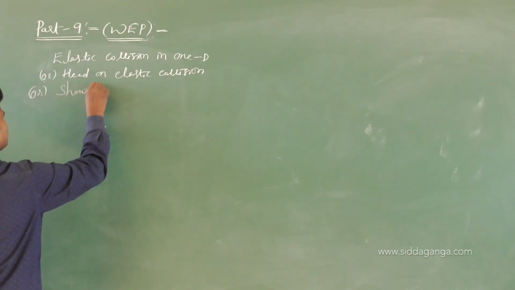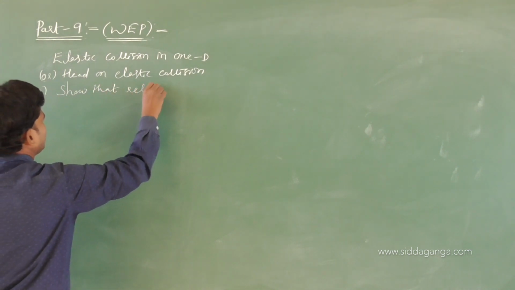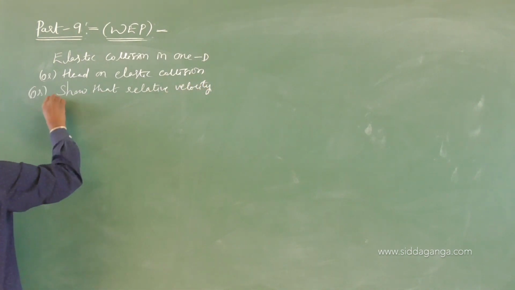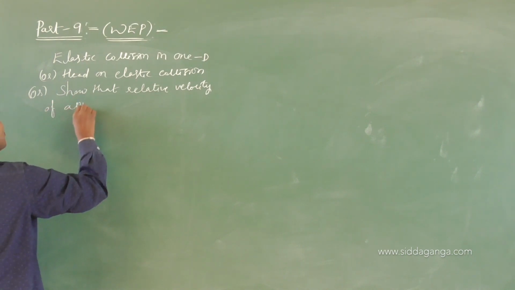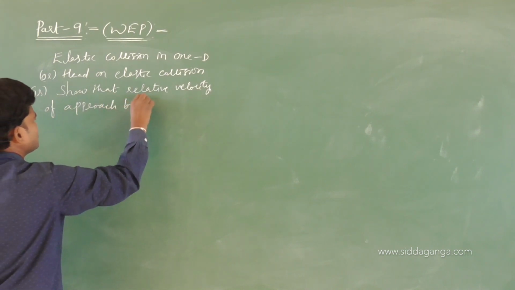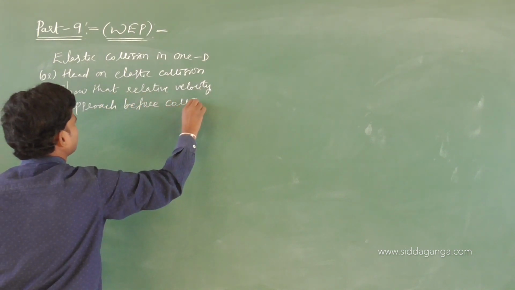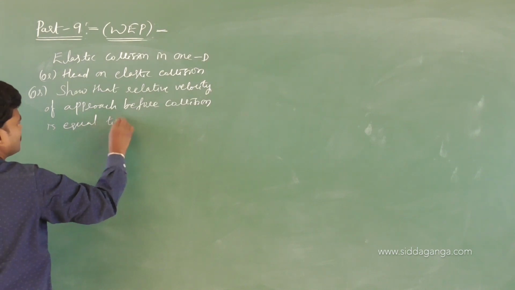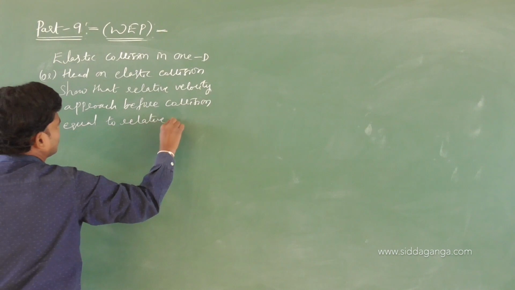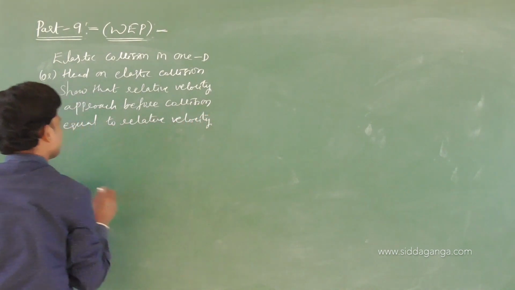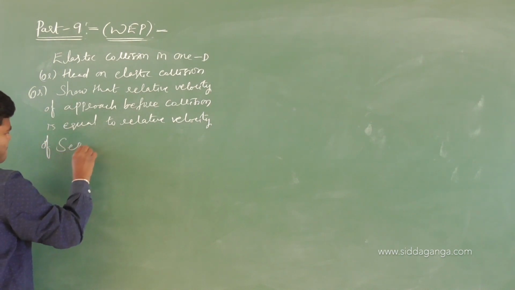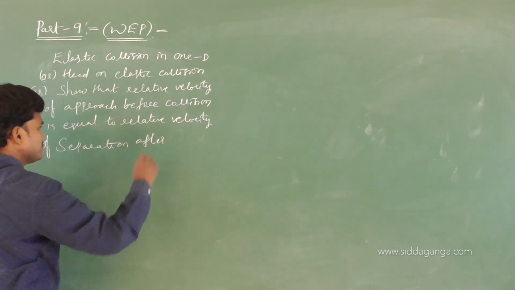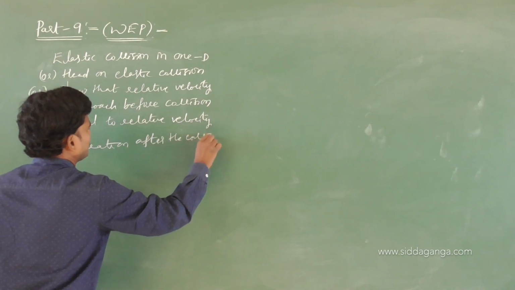Show that the relative velocity of approach before collision is equal to, see the question is lengthy, is equal to the relative velocity of separation after the collision in a one dimensional head-on elastic collision. So I write here after the collision.